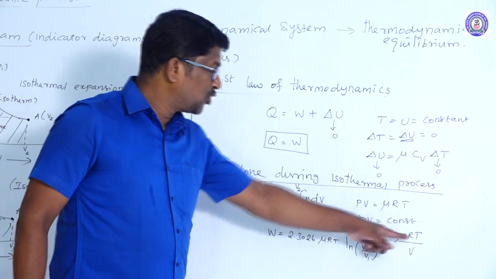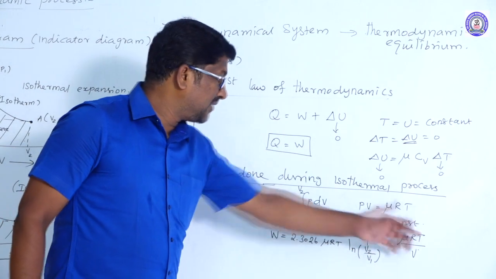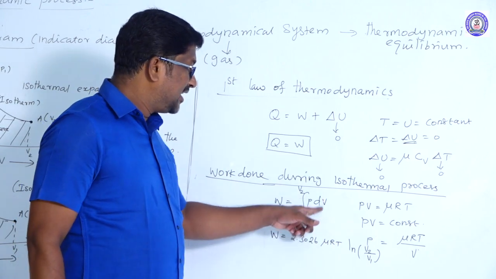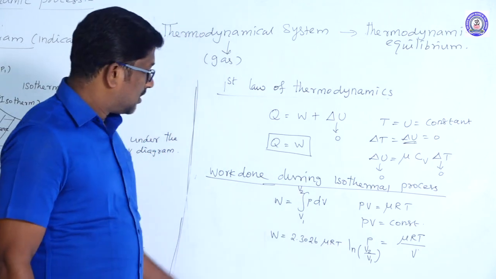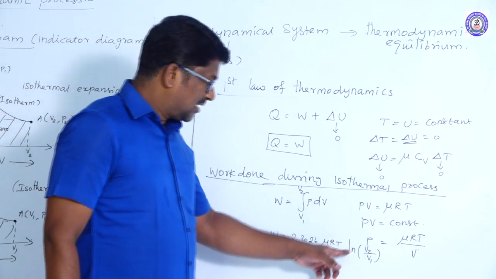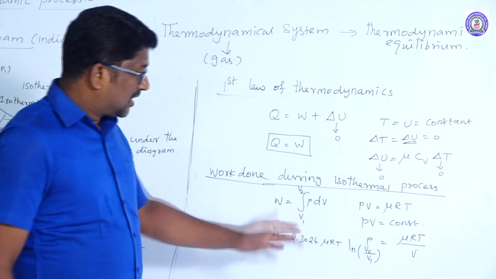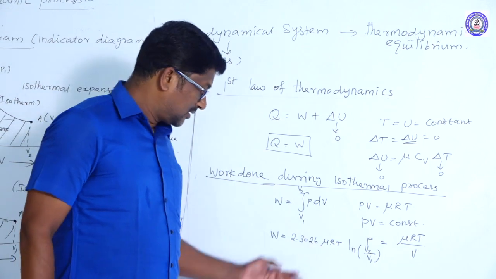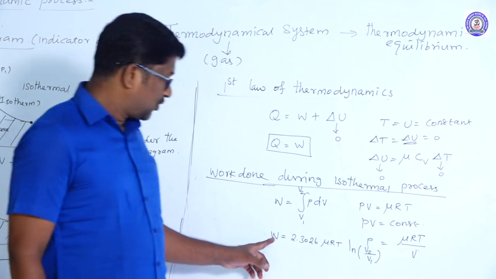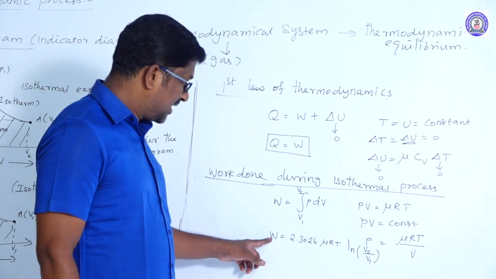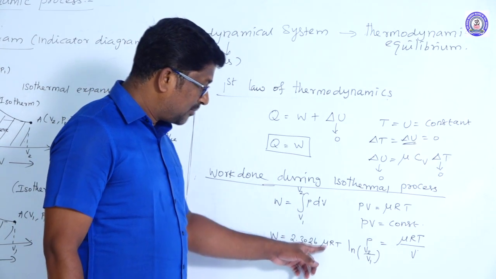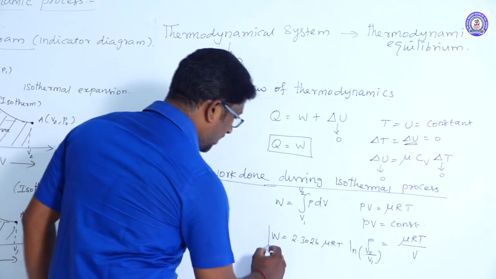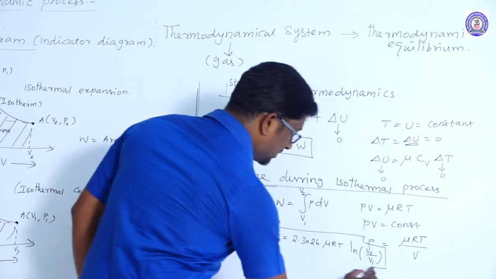So put P equal to mu RT divided by V here. Then mu RT values are constant, so constant values we can take outside the integration. Therefore the integral of dV divided by V is nothing but log V, log base e. The log base e can be converted into log base 10 by multiplying by 2.3026. Therefore, work done during an isothermal process is given by W is equal to 2.3026 mu RT log V2 divided by V1. So this is the work done formula in the case of an isothermal process.